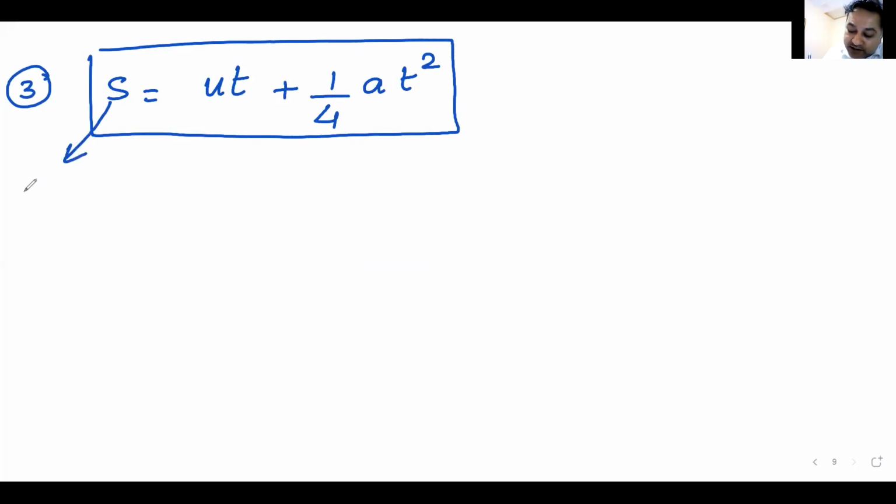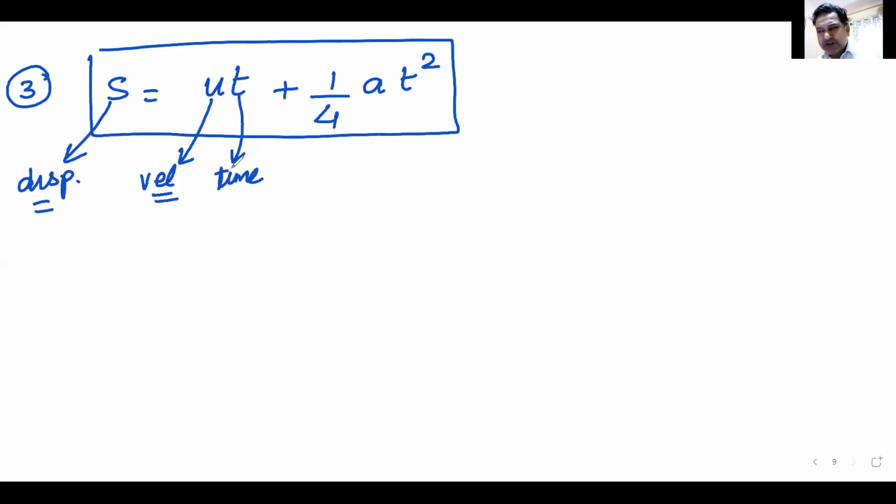Everyone knows S is displacement. U is velocity, you can call it initial velocity if you want. T is time. 1 by 4 is a number. Number does not have any unit. Forget about 1 by 4. A is acceleration. T is again time.